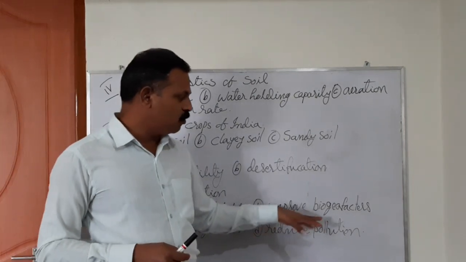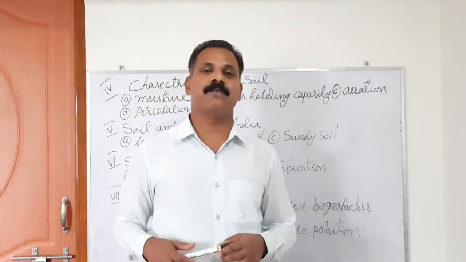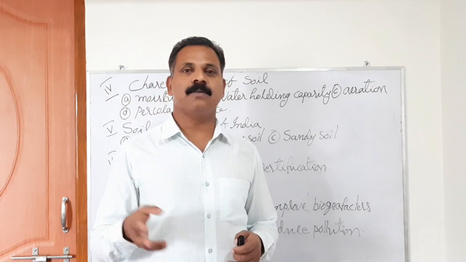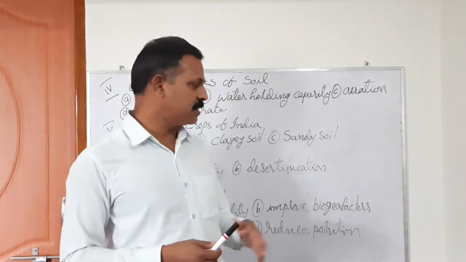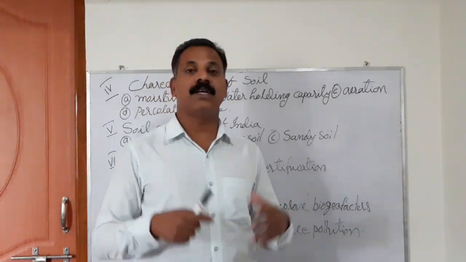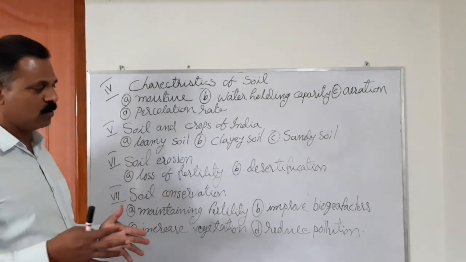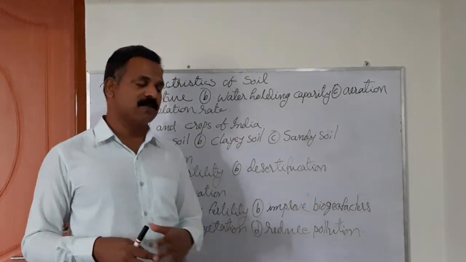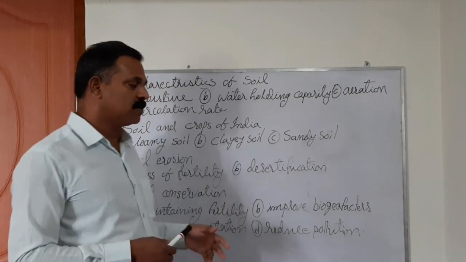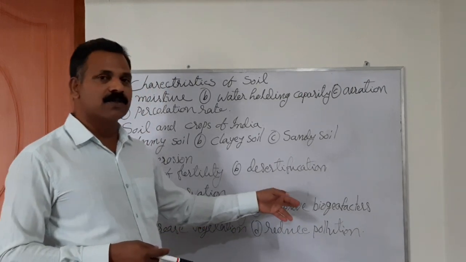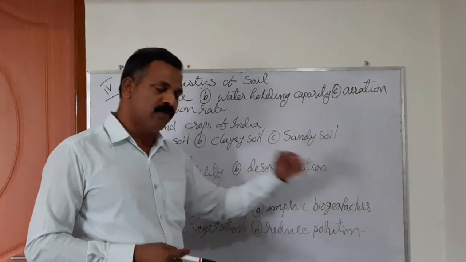Second is improve biogeofactors. What are biogeofactors? We studied in the beginning of the chapter, soil contains biogeo-components like bacteria, fungi and many such microbes, and even earthworms are the friendly organisms which we need in the soil. These biogeofactors must be improved. They must be allowed to grow and develop, so that the quality of the soil is improved. So this concept is what we call improve biogeofactors.